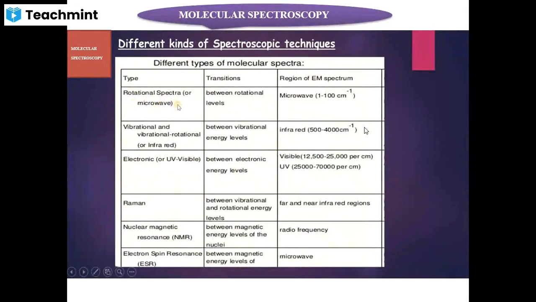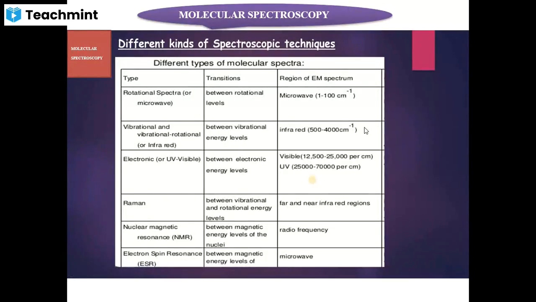The rotational spectra or microwave spectra involves the transition between rotational energy levels by absorbing radiation in the microwave region. The vibrational or infrared spectroscopy involves the transitions between vibrational energy levels by absorbing radiation in the infrared region. Next is the electronic spectroscopy or UV visible spectroscopy, involving transitions between electronic energy levels by absorbing radiation in the UV visible region.